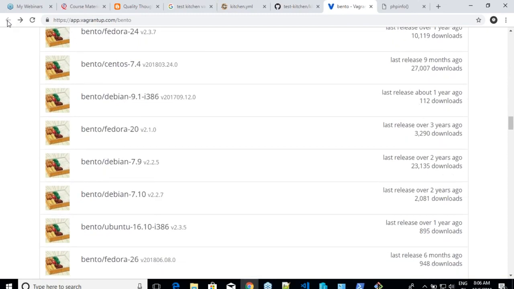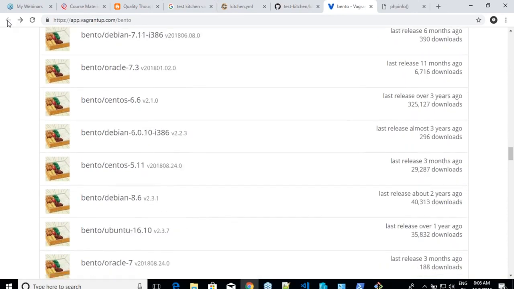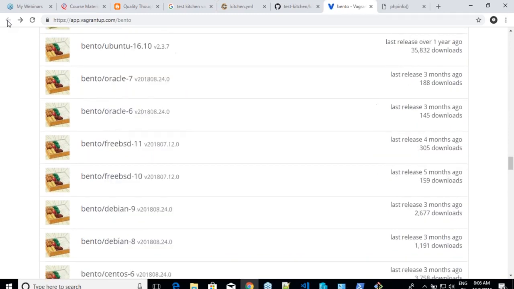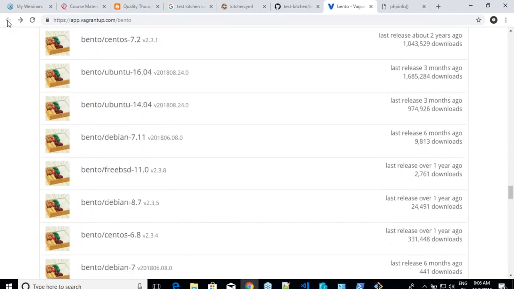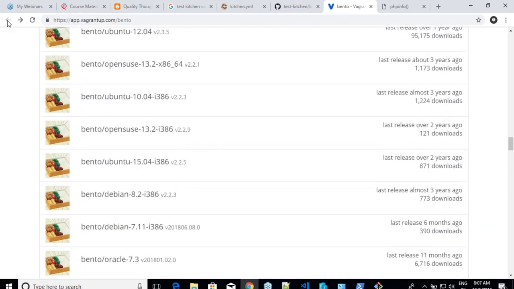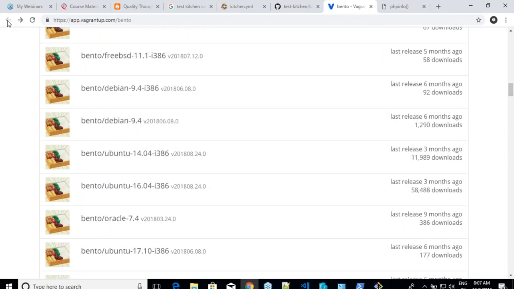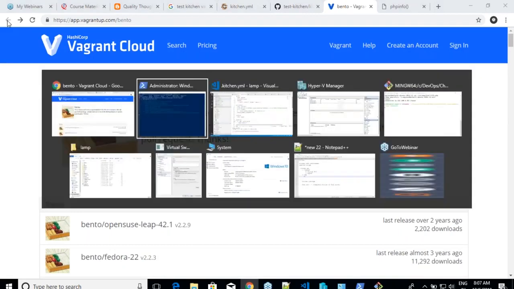When we learn Vagrant, you can use your own boxes also. For the people who know Vagrant, I think you are understanding what I'm trying to tell already. But for the people who don't know Vagrant, we'll be doing all of these activities. So these are all the boxes which you can use. You have all the Linux platforms covered over here. You might not have a box for Windows because Windows boxes are not free, because Windows is a licensed server.